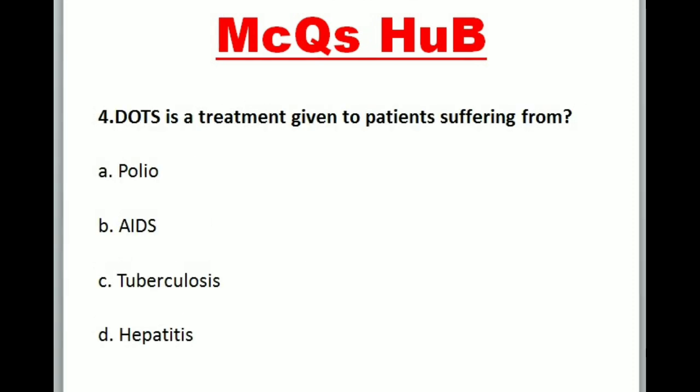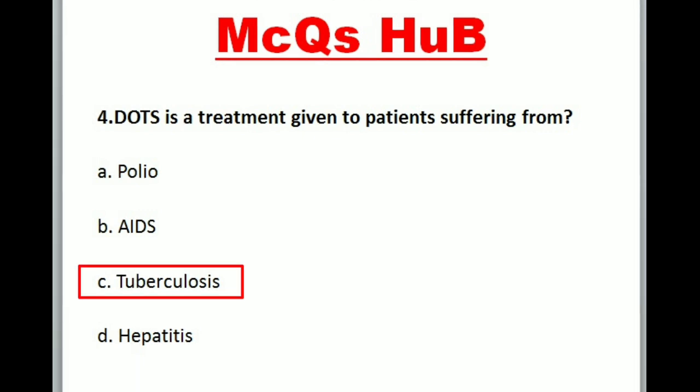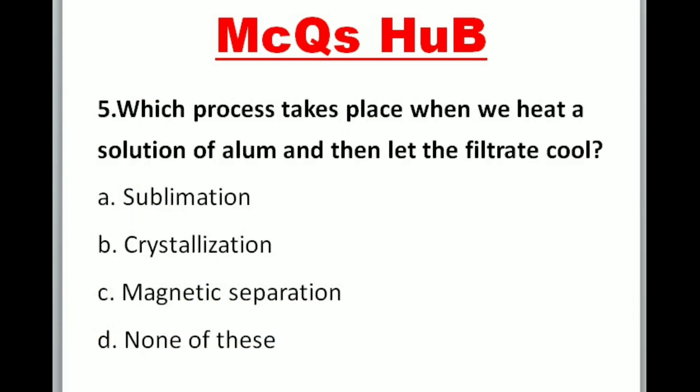4. DOTS is a treatment given to patients suffering from A. Polio. B. AIDS. C. Tuberculosis. D. Hepatitis. Correct option is C. Tuberculosis.